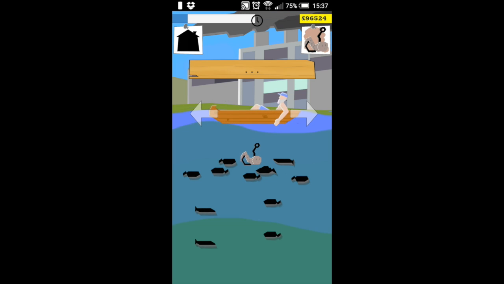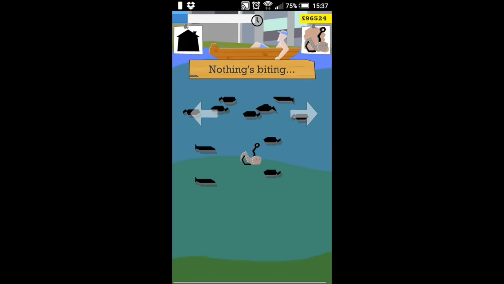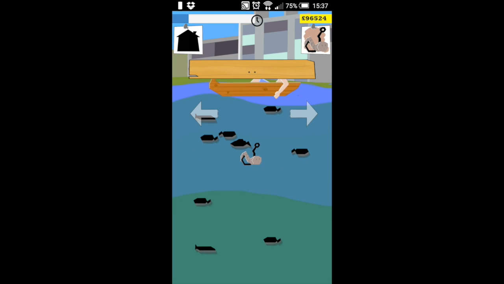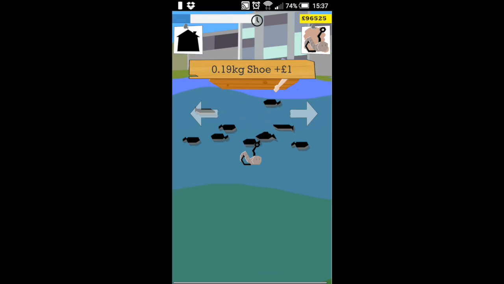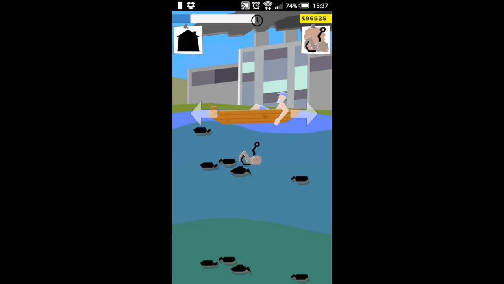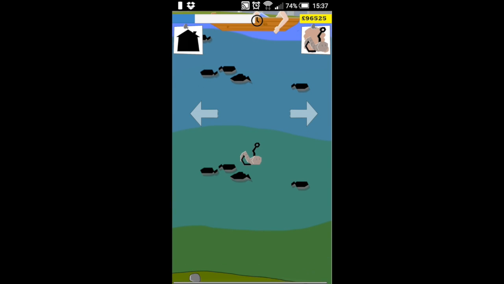Nothing. And nothing. So I'm going to try once more. So you can fish in the spot as much as you want, but sometimes you can just tell by the cues that there's not a lot of fish here really. So you just have to keep moving and try your luck elsewhere.